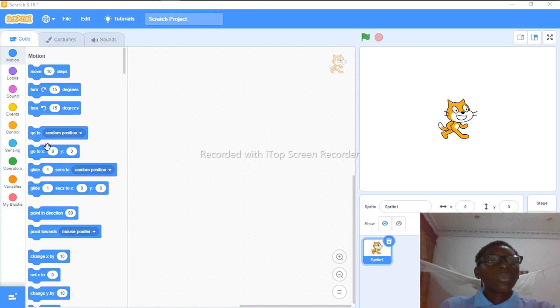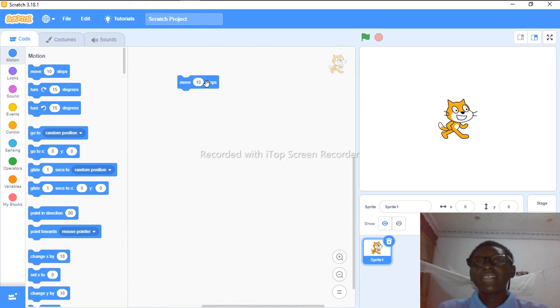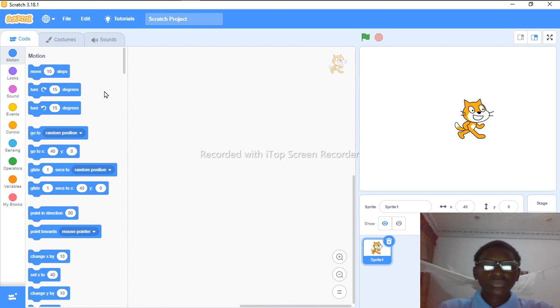So first, you can see at this side the blocks. These are the blocks. And what are these blocks used for? These blocks are used for the code. This is where you are going to be putting your blocks. Like, I can remove these blocks and put it over here, and that will run my code. For example, move 10 steps. If I click on this, you can see that the sprite is moving 10 steps. So you can understand, these are the codes. These codes are what animates your sprites when you bring all of them together, what you want to create.